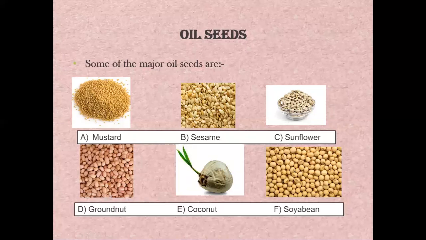Okay, children. So this is what we have learned in today's chapter. We have learned about cereals, pulses, and oil seeds. In cereals, we have learned about rice, wheat, jowar, bajra, ragi, and maize. Maize is also known as corn. We have learned what pulses are: the edible seeds of leguminous plants. And the third thing we have learned about is oil seeds. What are oil seeds, children? Oil seeds are those seeds from which we can take the oil by crushing them.